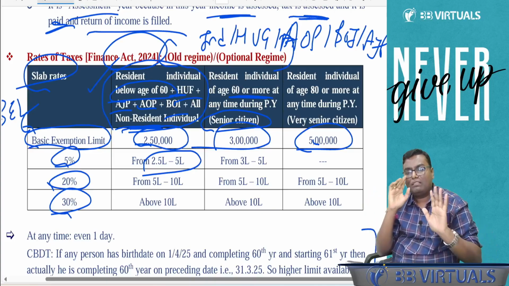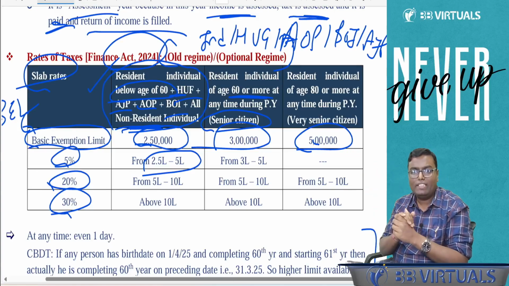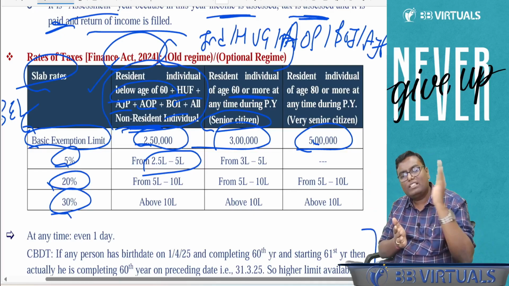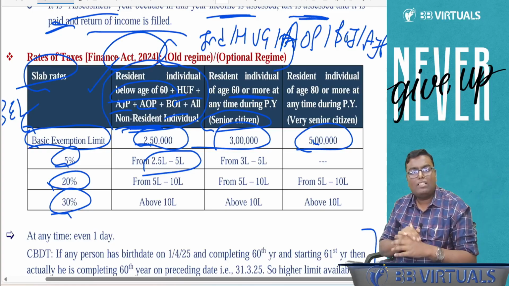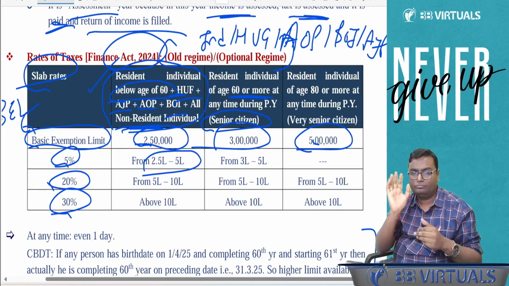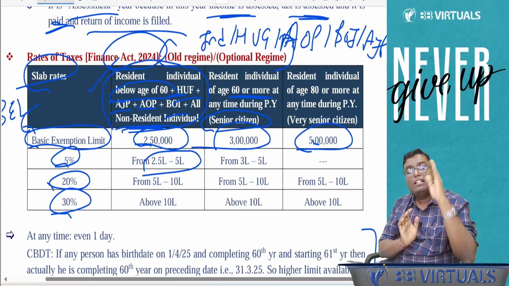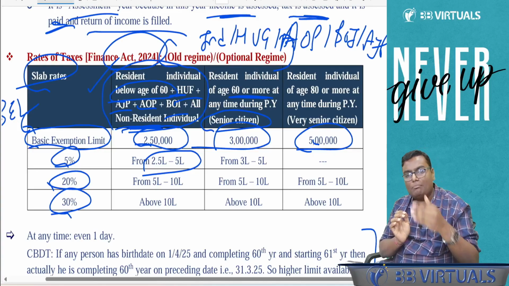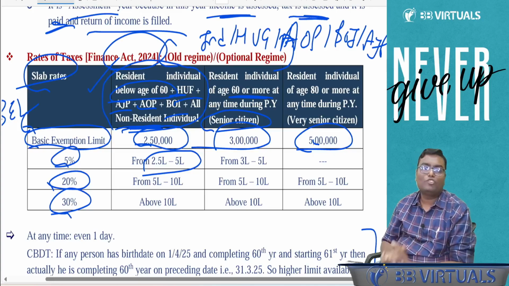So the tax rate for individual, HUF, AOP, BOI, AJP, 3 columns. First column is resident individual below the age of 60, HUF, AOP, BOI, AJP plus all non-resident individuals: up to 2,50,000 zero, the basic exemption limit. 2.5 to 5 lakh 5%, 5 lakh to 10 lakh 20%, above 10 lakh 30%. Second column, resident individual of age 60 or more, senior citizen. Up to 3 lakh there will be no tax. Balance everything will remain the same. Resident individual of age 80 or more, very senior citizen, up to 5 lakh there will be no tax. Balance will all remain the same. And on the entire basic tax, what you have to add? 4% health and education cess.